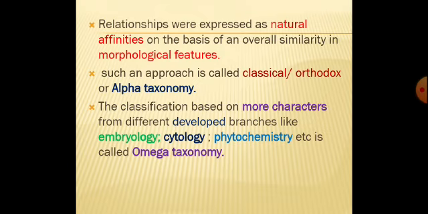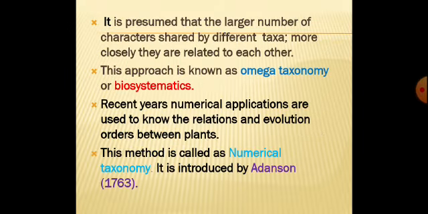So alpha taxonomy concentrates on morphological features. Omega taxonomy concentrates on characters identified through the developed branches like embryology, cytology, genetics, phytochemistry, physiology, and biochemistry. That is called omega taxonomy, and this approach is also called biosystematics.